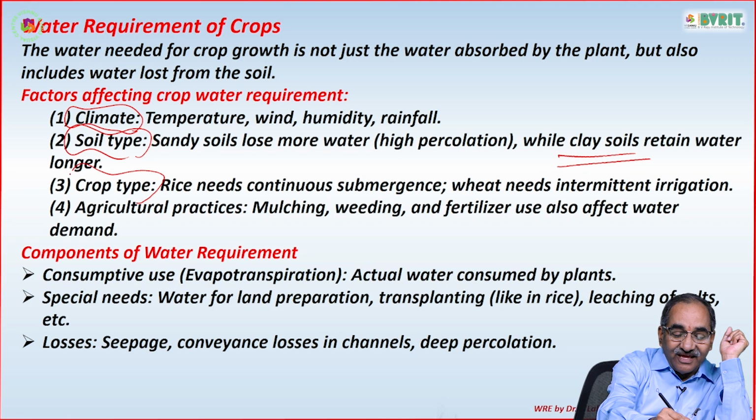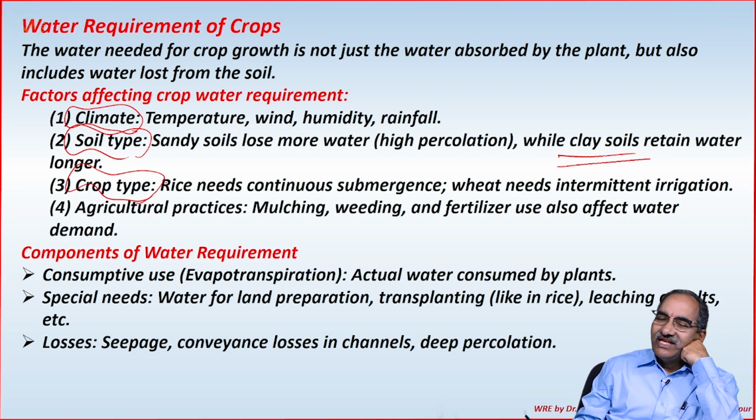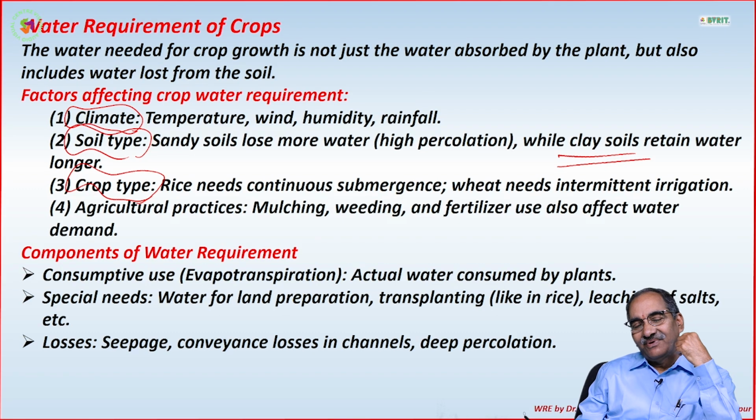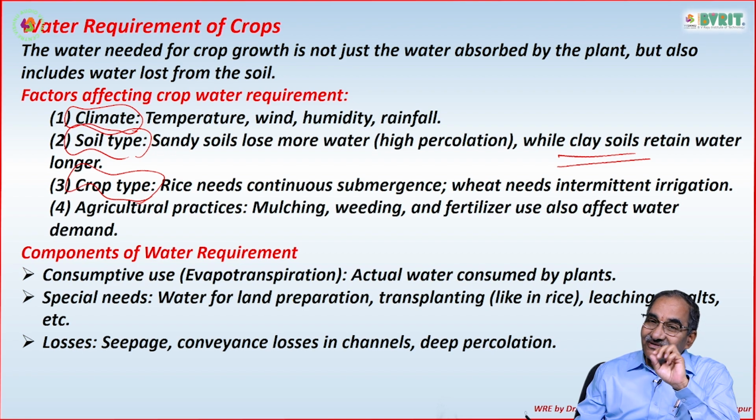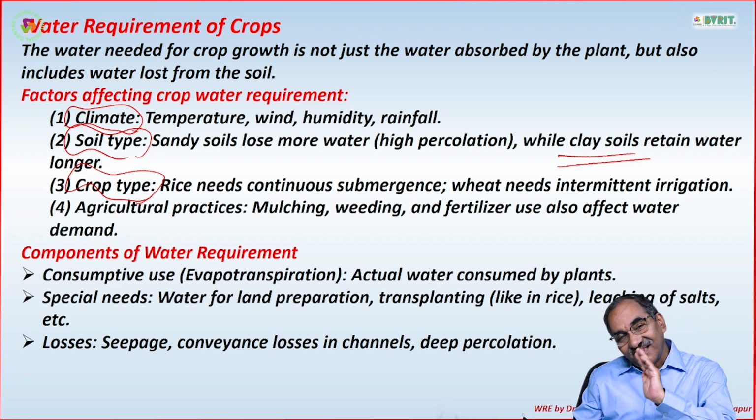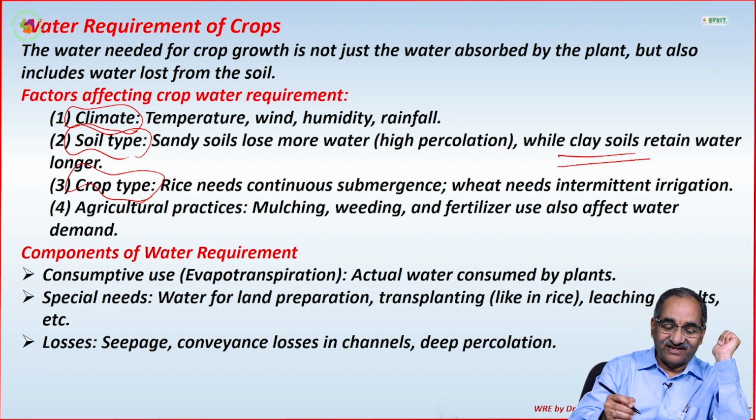And the crop type, whatever you are growing. For example, if you are taking up rice, naturally rice requires more and more water, whereas compared to that, wheat requires a lesser quantity of water.